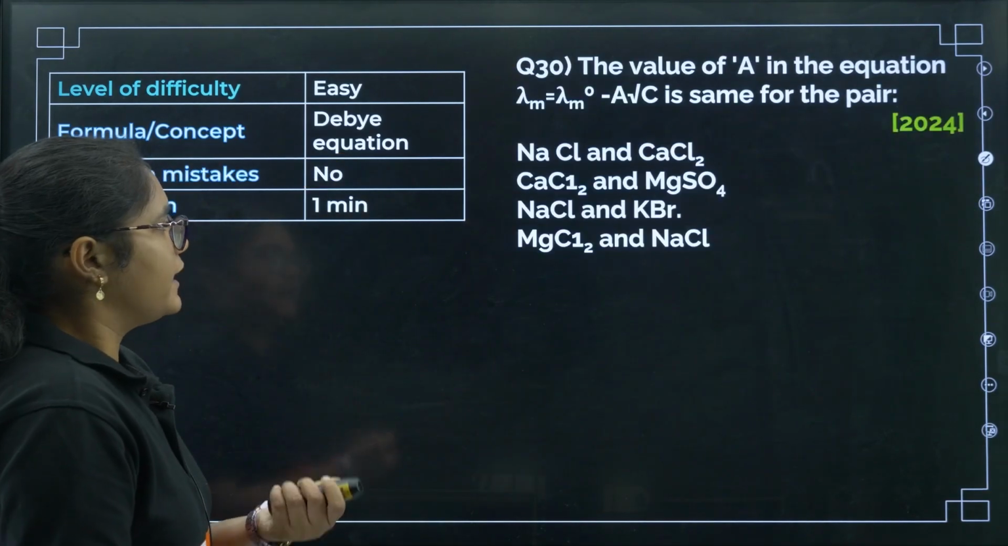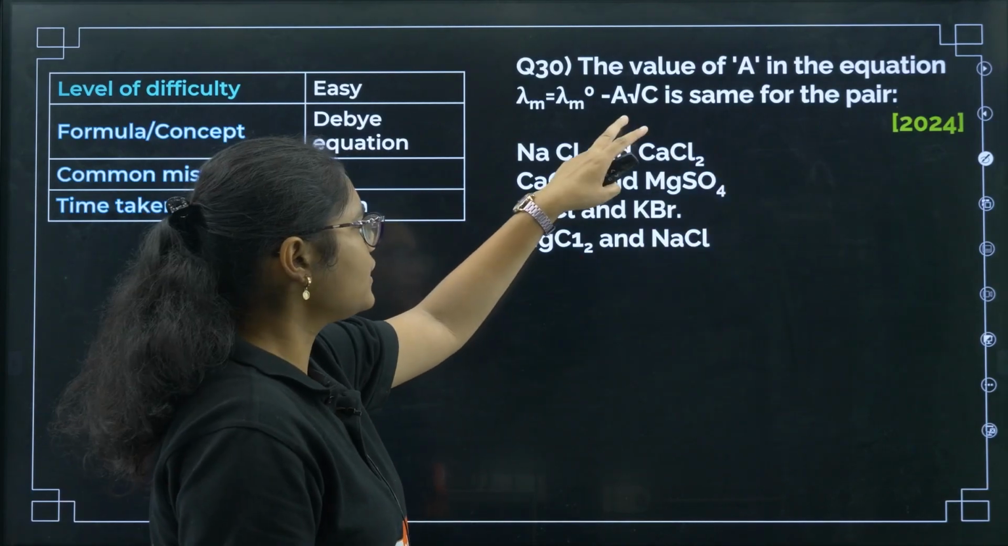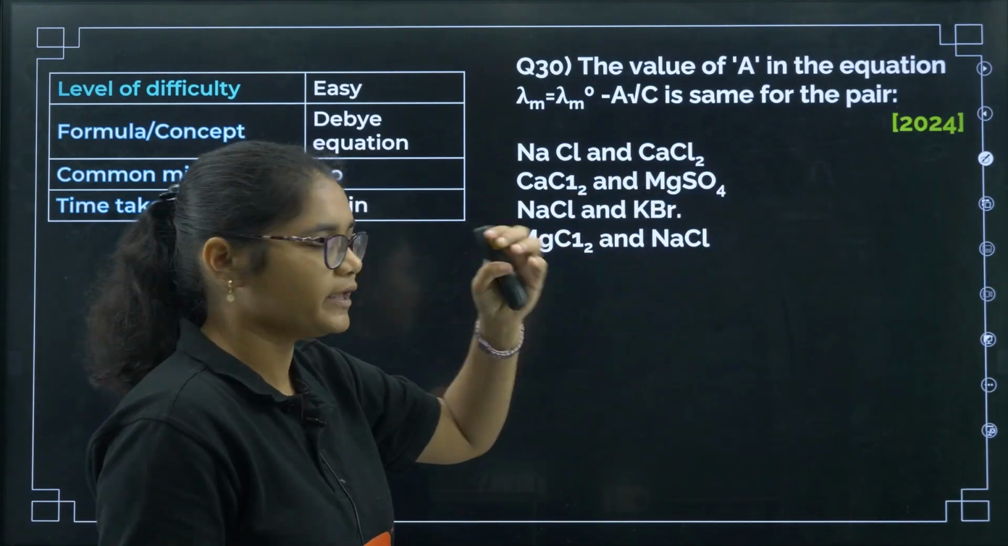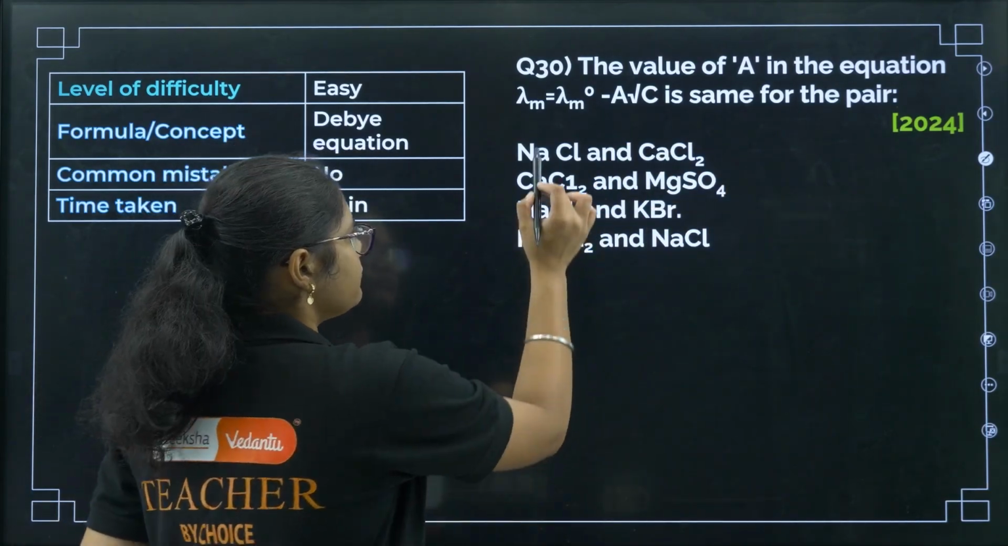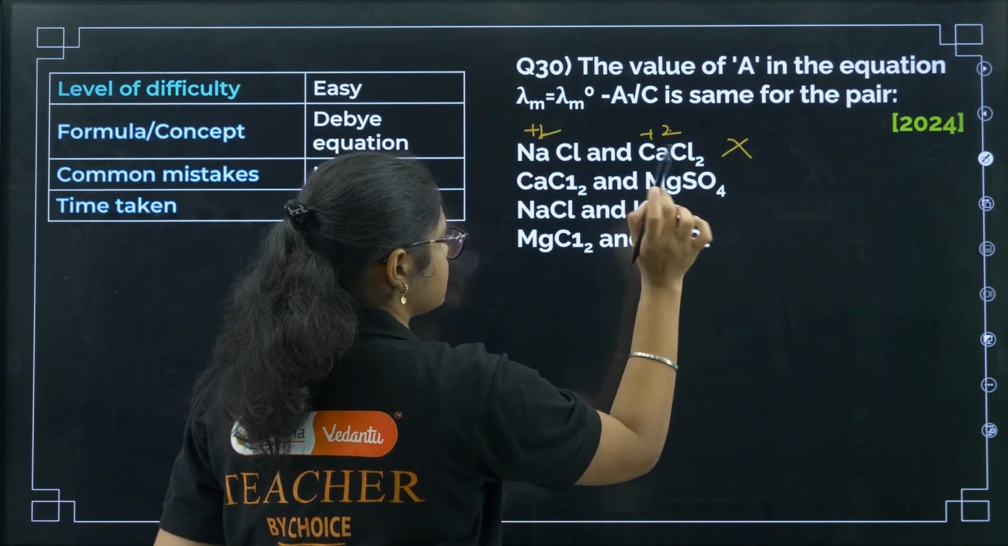Okay. Next question. The same type of question was asked in 2024 as well. You need to find the value of the same A. The same concept should be applied. So if you see Na is plus 1, calcium is plus 2. Cation charges are not matching. This is not the answer.